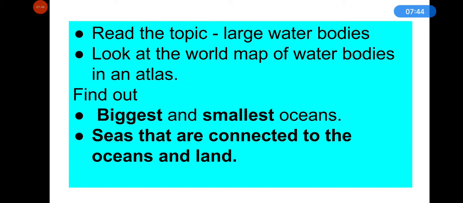Which is the biggest and which is the smallest ocean? Which ocean lies between Africa and America? And name one sea that is surrounded by land on all sides. Means name one sea that is landlocked. Pause the video, write answers to these questions in your notebook, and complete this activity. Come back again to answer my questions.